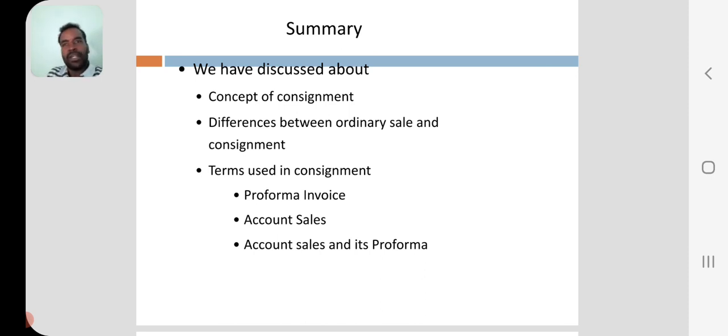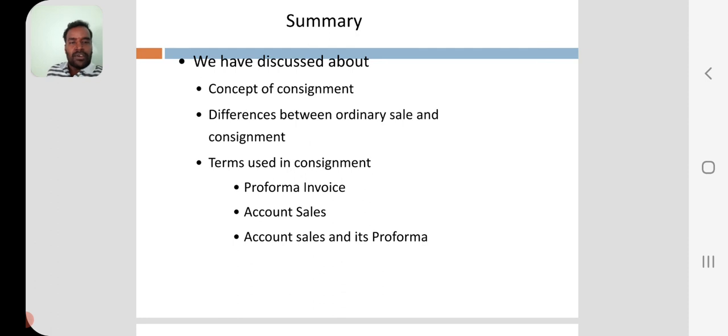For that he may require more manpower and expenses. So he appoints different persons at different locations, called consignees. They look after all the things. Their only responsibility is to sell the goods. For that the person may charge some extra amount, called commission.